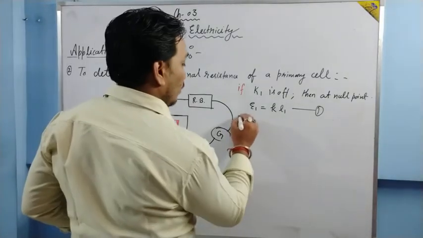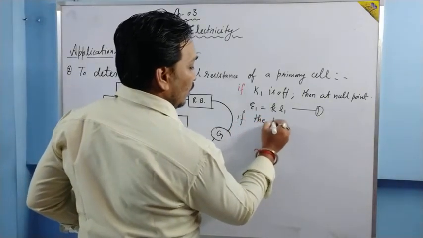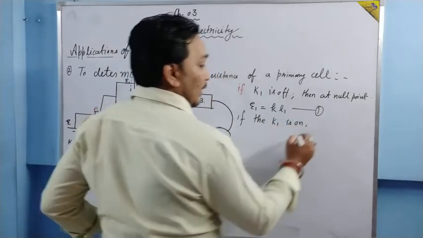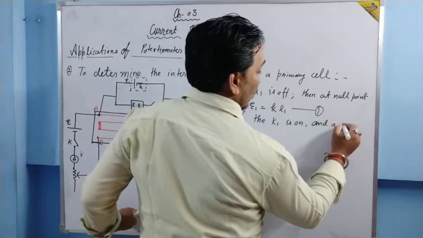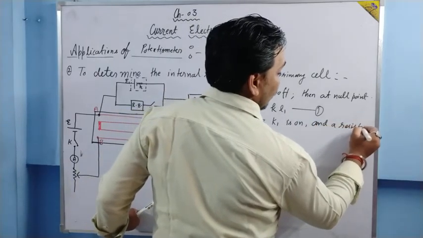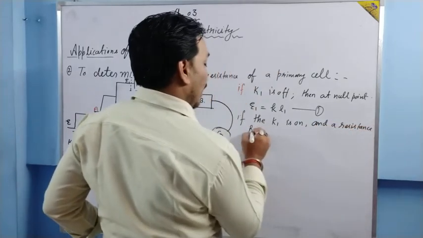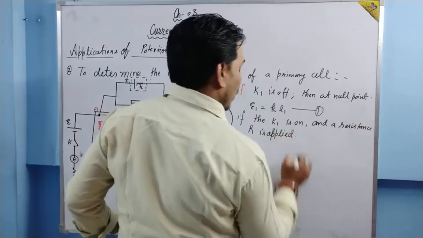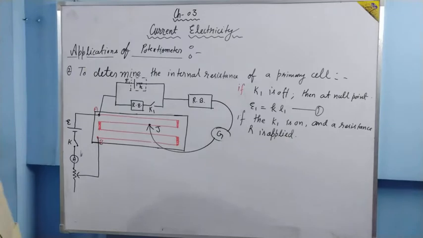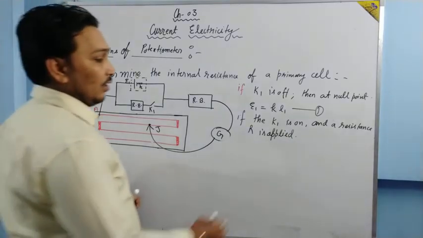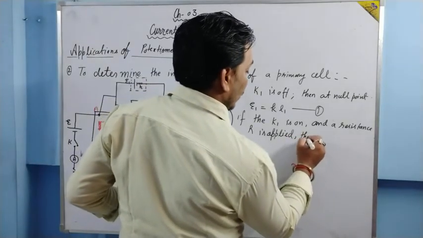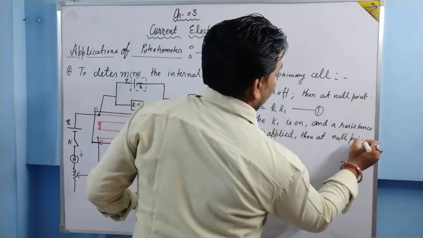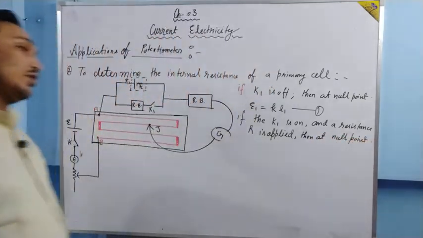Now if the K1 is on and a resistance R is applied, then at null point, now just try to understand.